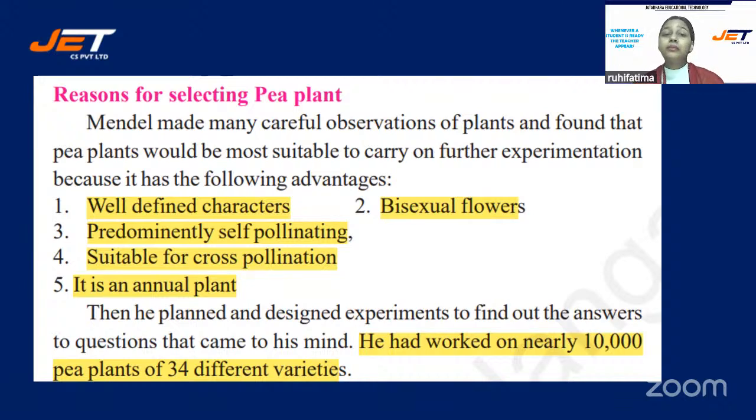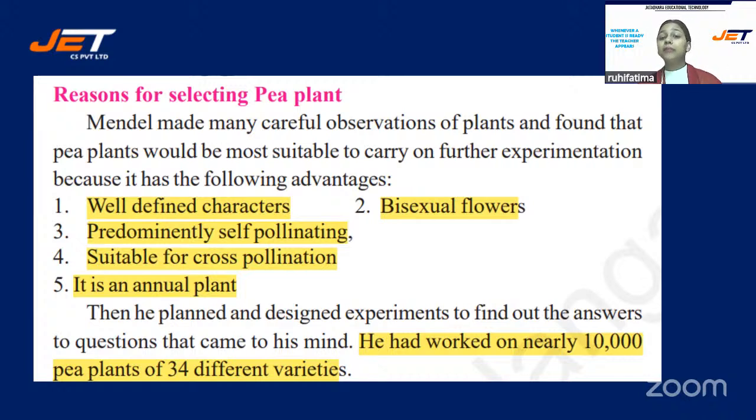Mendel made many careful observations of plants and found that the pea plant would be most suitable for further experimentation because it has the following advantages: well-defined characters, bisexual flowers meaning easy pollination, predominantly self-pollinating, suitable for cross-pollination, and it is an annual plant, meaning in 1 year you can grow one crop. That was the main reason.